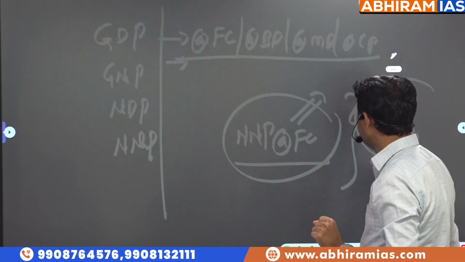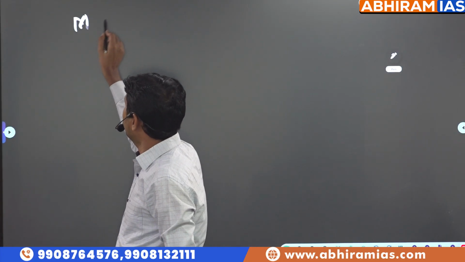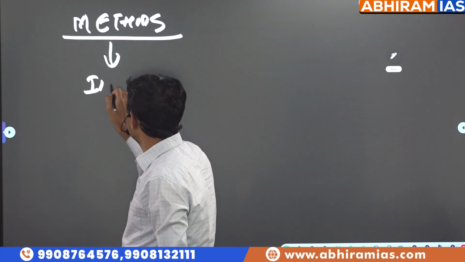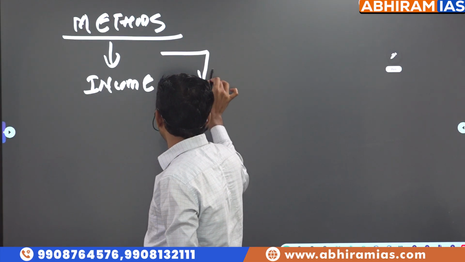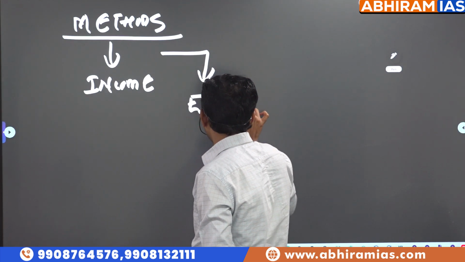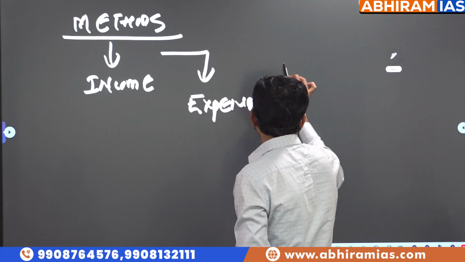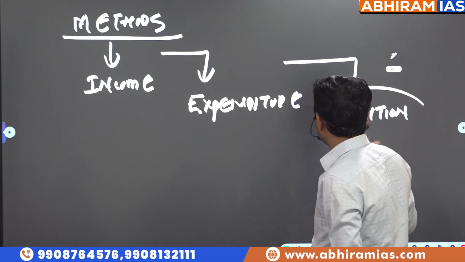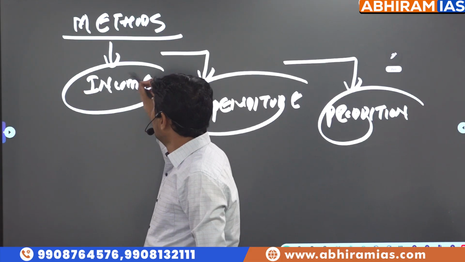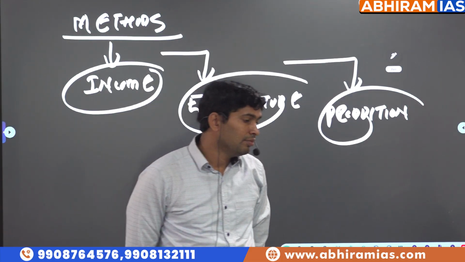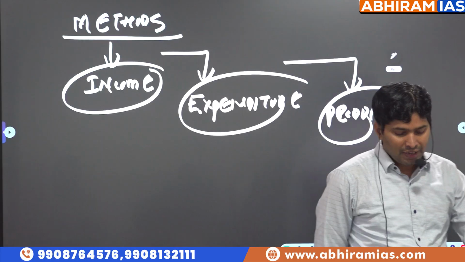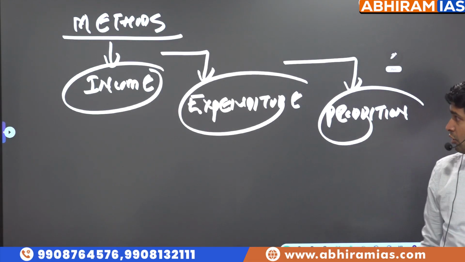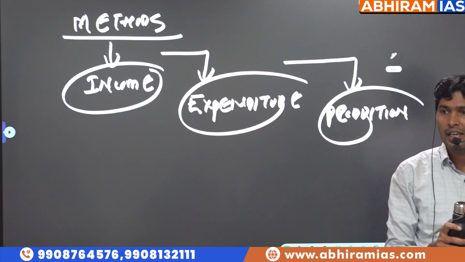Once we know that, then the methods of national income estimation: income method, expenditure method, production method. Very easy only. So what is the definition of national income? The return received by factors of production in the process of economic activity in one financial year is called national income.